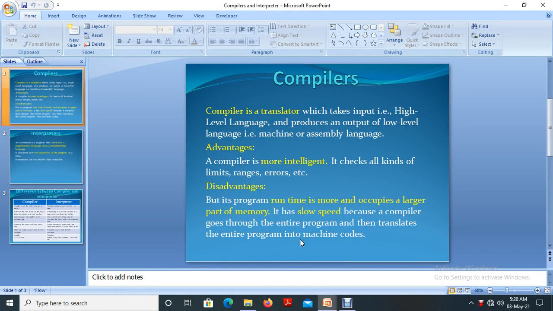Today's topic is compilers and interpreters. So here today we are discussing compilers.